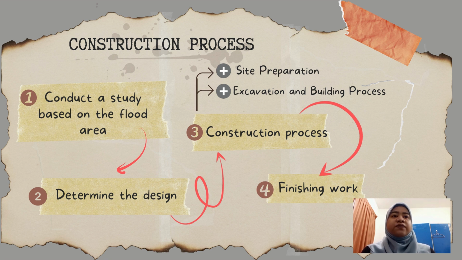This is the following process for the production of technology in the Klang River area. First, conduct a study based on a flood area to obtain information as well as to identify problems during the implementation. Next, determine the design. The design for the flood barrier is an inspiration taken from the Australian technology in preventing flood. It is used in this project as a preventative method in securing the flood research area. The construction process started with site preparation, excavation, and building process. Lastly, finishing work is the last step of the construction process, which is a cleaning process.